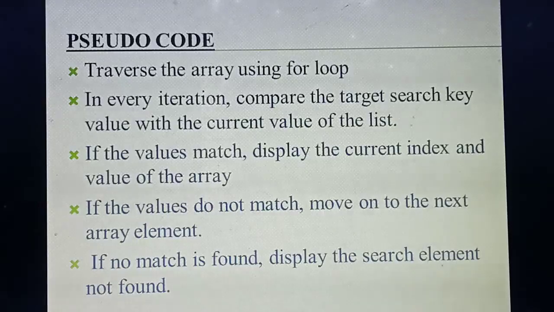So each time you are searching, that means you are going to compare your search key, you are keeping one value in mind, that value you are comparing with the current value. Okay, whether this value is matching with this one. Likewise you need to search with each current value. So if the value matches, what output will you get? You will get the current index, which position the particular value is in. So it will display the current index value as the output. Understood?